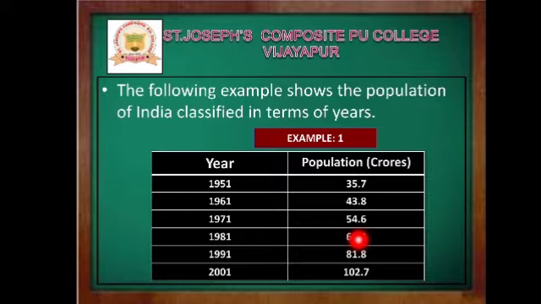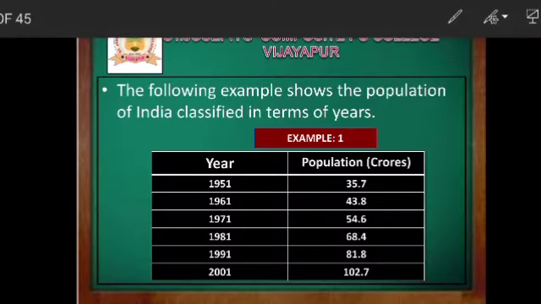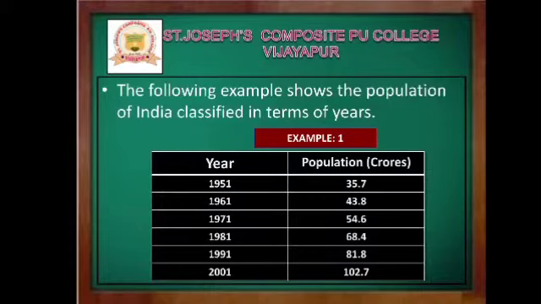arranged. So here we can easily observe that according to the chronological classification of data, in the year 2001 there is the highest population, and in the 2001 census the population was highest, and in 1951 the population was low.